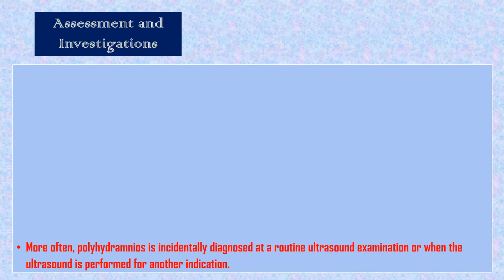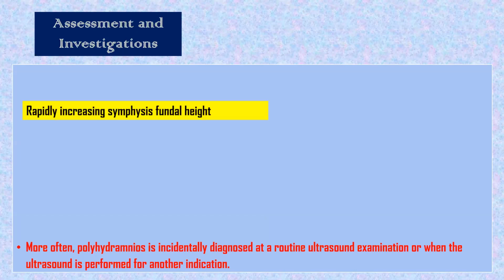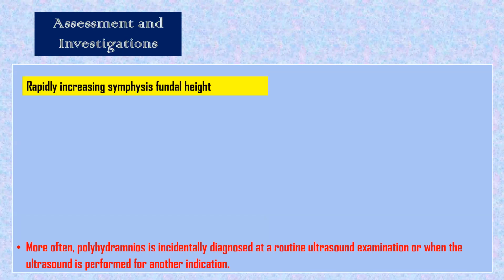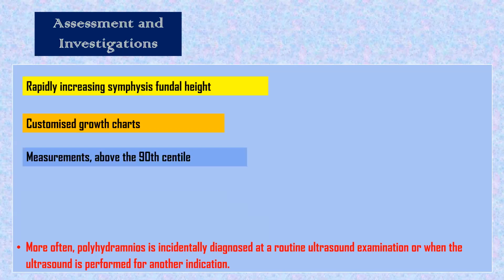So we are coming now to assessment and investigation. Assessment will start from our clinical assessment. Rapidly increasing symphysiofundal height, that is the first thing. Customized growth chart: we are seeing the chart is crossing the centiles up, as we said in IUGR when it is crossing down. So what will be up?